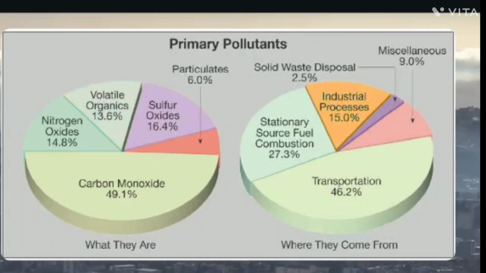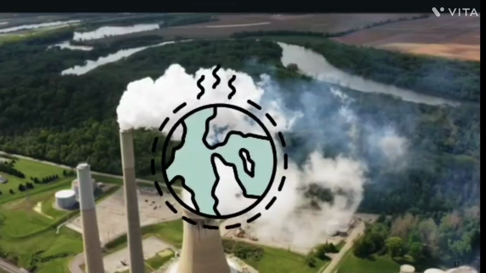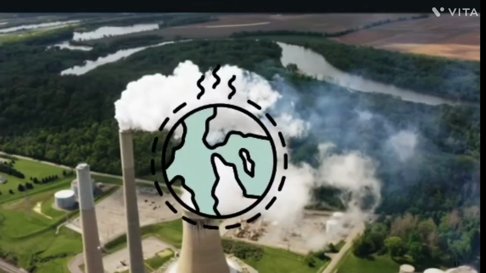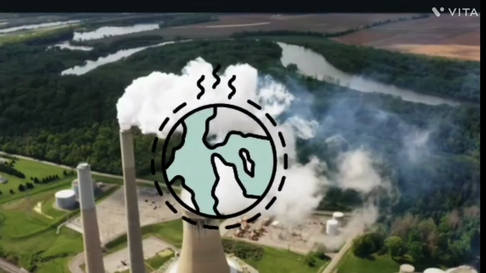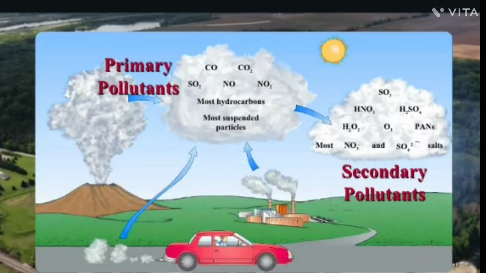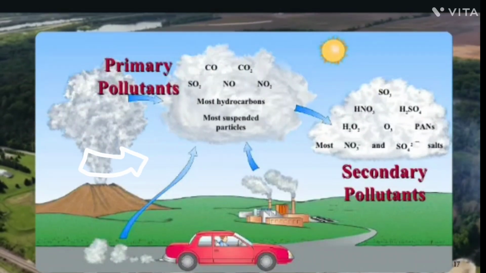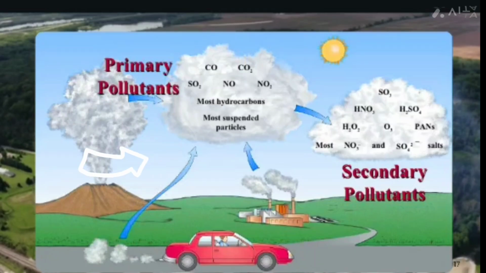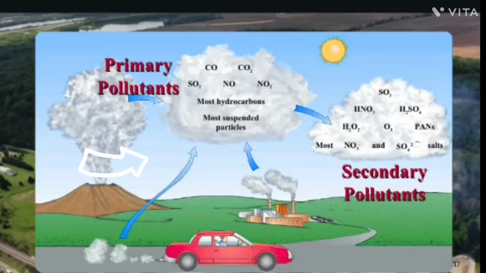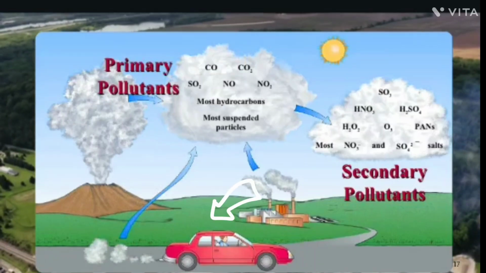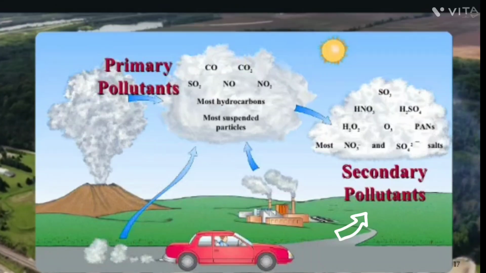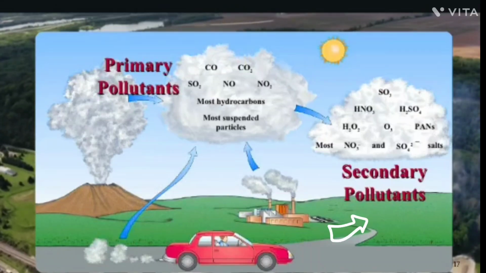Secondly, air pollution can also be caused by secondary pollutants. Now, what exactly is secondary pollutants, you might ask? It refers to harmful substances formed in the atmosphere when primary pollutants or other gases and sunlight undergo chemical reaction. Unlike primary pollutants, which are emitted directly from the sources like vehicles or power plants, secondary pollutants are created indirectly.